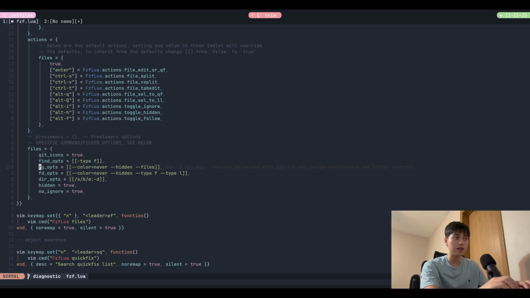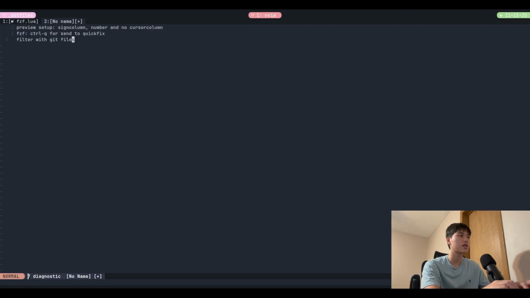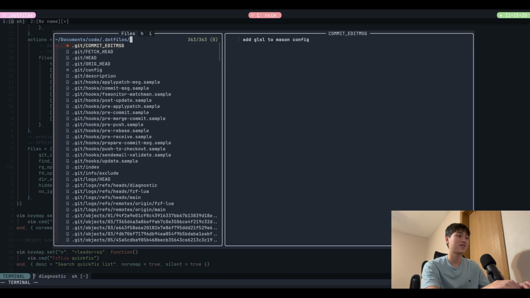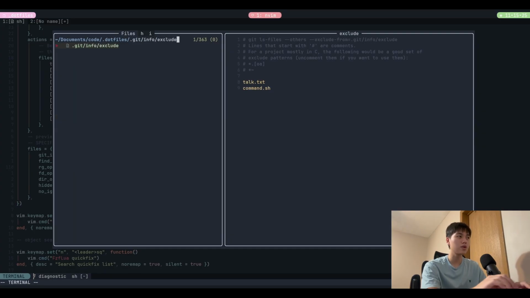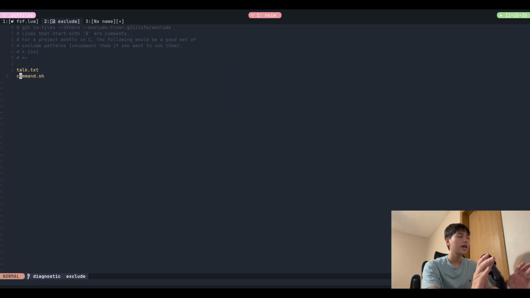So I leave that alone, and what I do is I search for the .git/info/exclude file right here, open a new tab, and whatever you put in the exclude file basically acts the same as when you put it in .gitignore. The only difference is that this one is local to you and to this machine only, so it's not shared with anyone, not in version control, only with you.